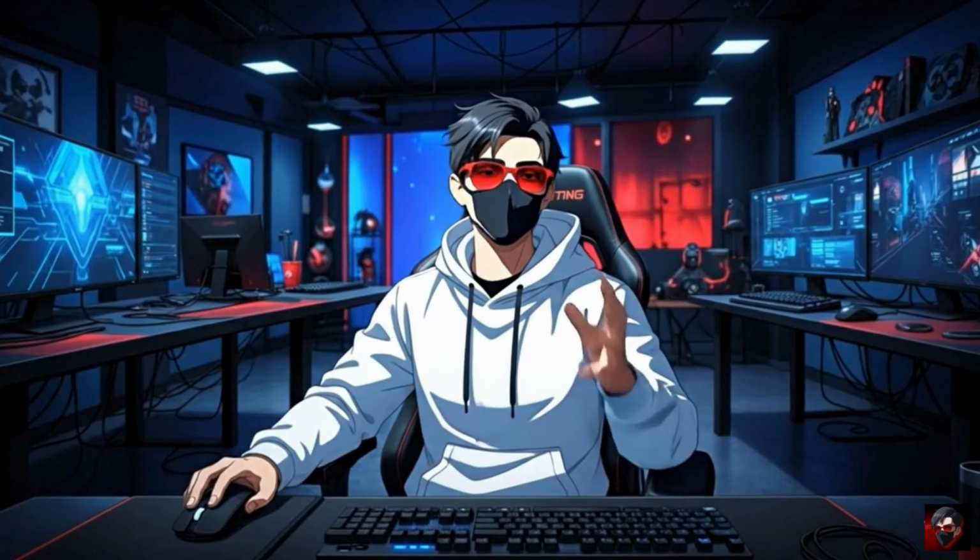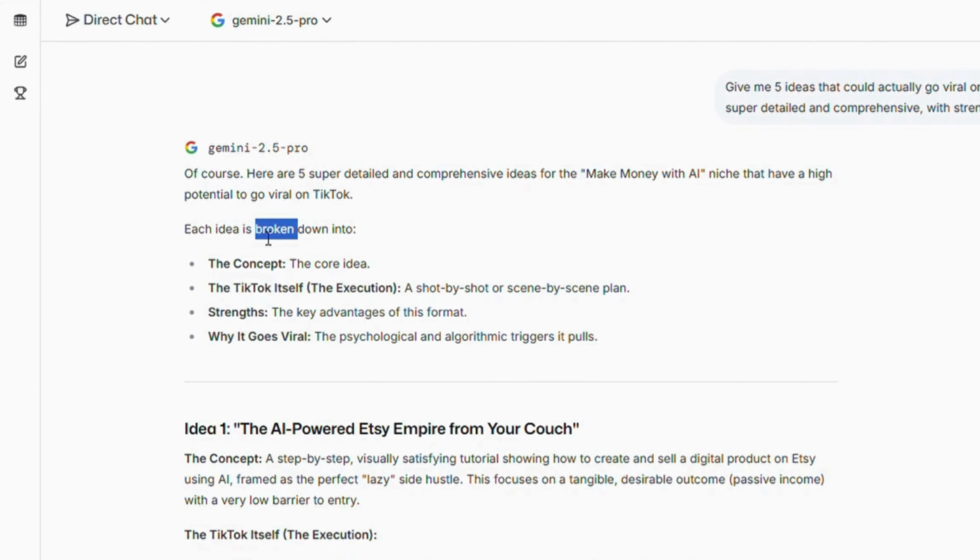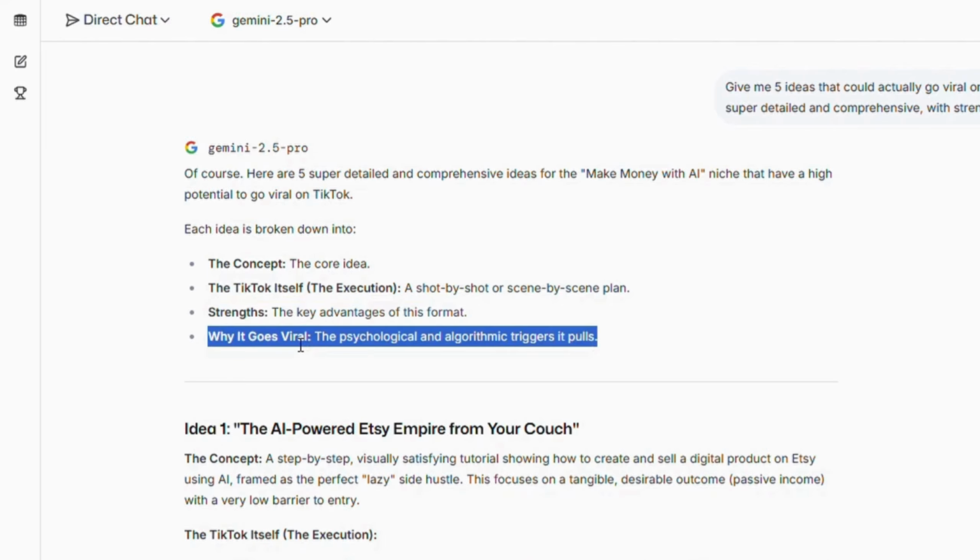Alright, so we have got the result, and to be honest, I'm quite impressed by this. Each idea that it has given me has been broken down into 4 main principles. I must say 4 main pillars. So first one is the concept, what will be the core idea, then how the execution will be done, what are the key strengths and why it can go viral.